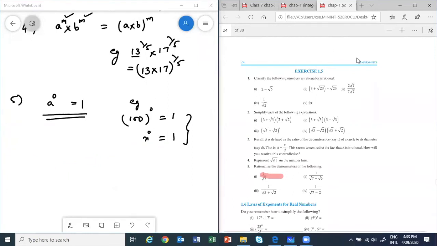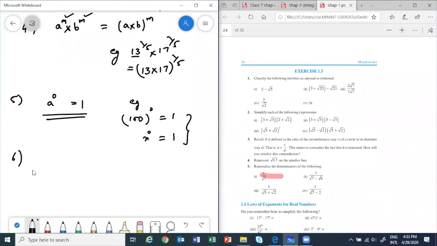Yes, okay. See, so this fifth property is also a very important property. Let's take the next one, sixth property. If a is to the power of negative n, you can write it as 1 upon a power n. So for example, suppose you have 63 power minus 3. You can write it as 1 upon 63 power 3.